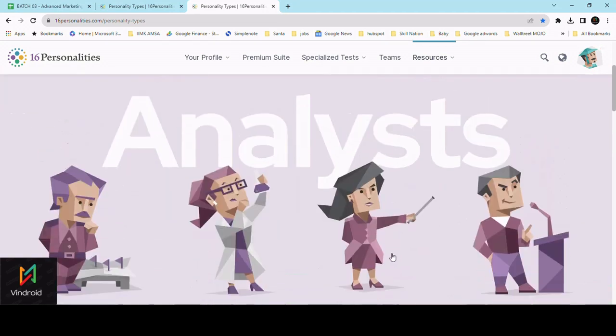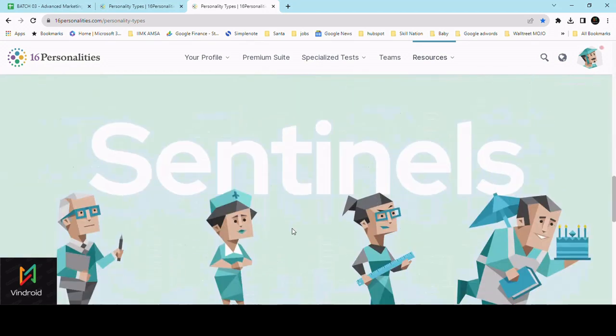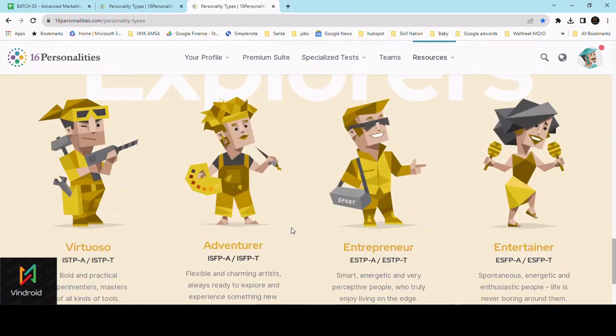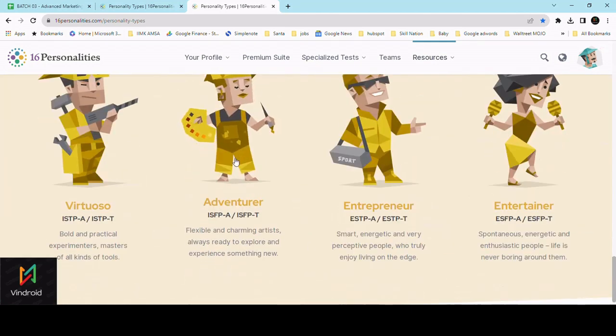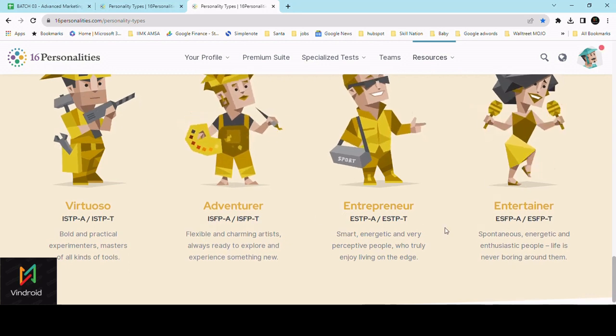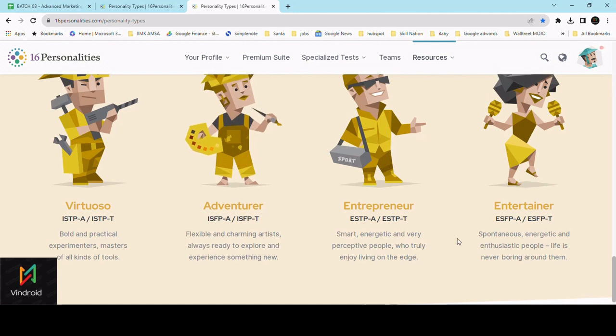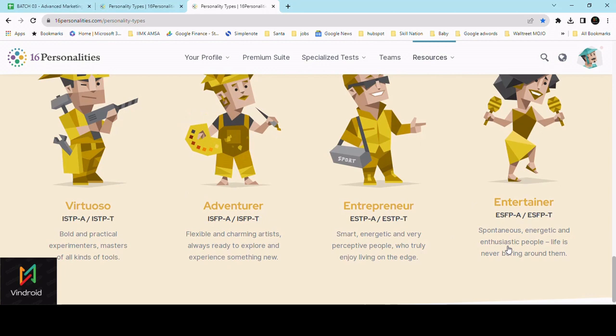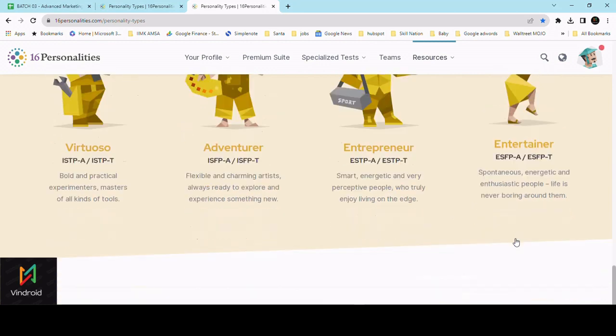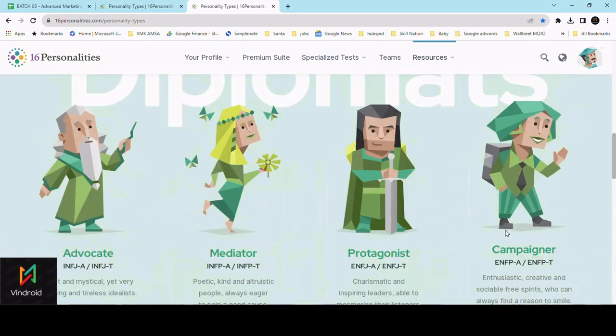So we have the supersets: analysts, diplomats, sentinels, and explorers. The entire world community is divided into these 16 segments, especially the job community, or the kind of people around us, all connected to these 16 subsets. These are the subsets connected to the supersets.